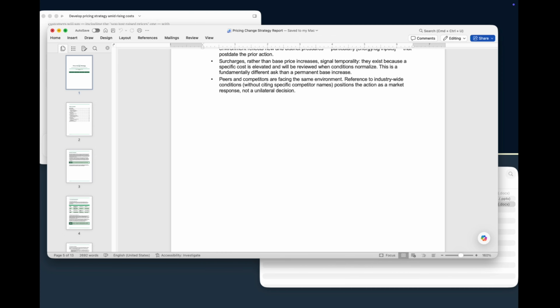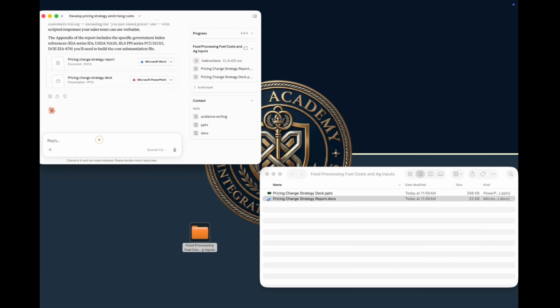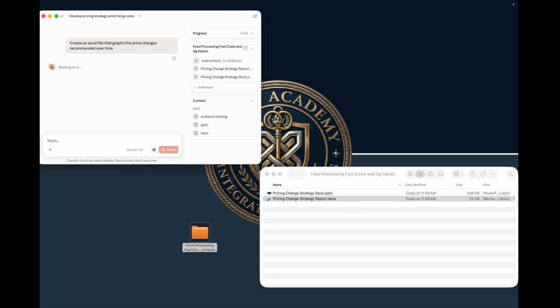Okay, so all of this looks wonderful, but I'm not yet quite satisfied. I think I would like to have Claude go ahead and create a financial model that helps me understand the mathematical implications of this. While our example is going to be using Microsoft Excel locally, you can also accomplish the same thing using Google's Sheets integration for Claude.